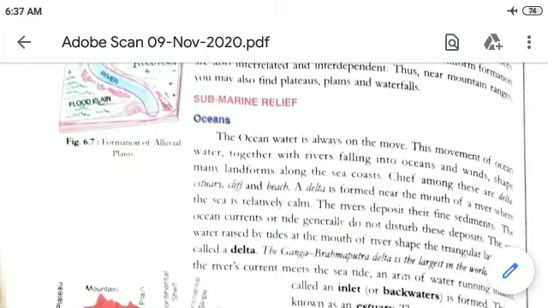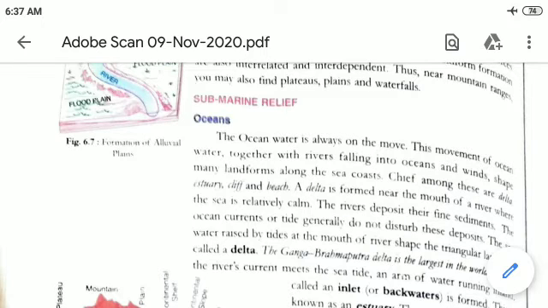Today we will talk about submarine relief. Now, in the submarine relief, oceans and lakes, we are going to talk about oceans. Ocean water is always on the move. This movement of ocean water, together with rivers falling into the ocean and wind, shapes many landforms along the sea coast.